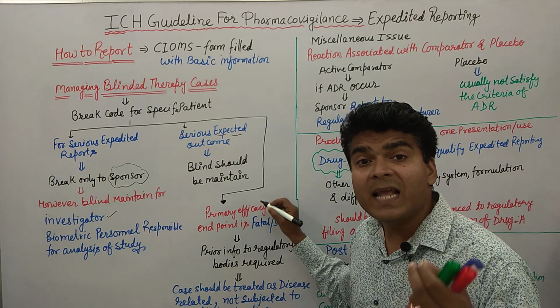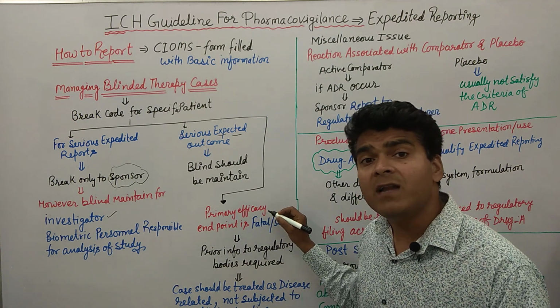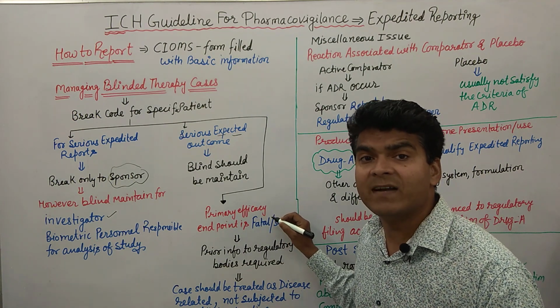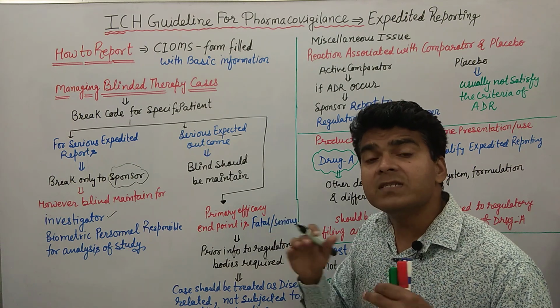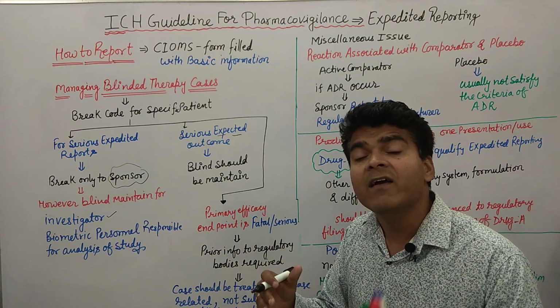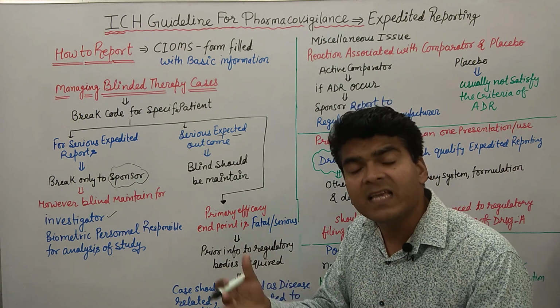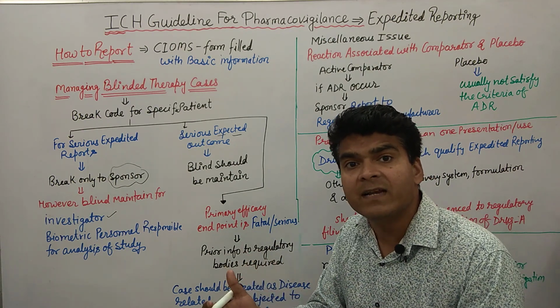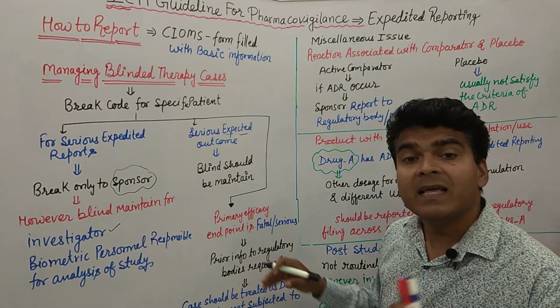If the primary end point of the study is fatal or serious adverse event, meaning the end point of our study which we want to check is a fatal and life-threatening event and serious unexpected event. If it is the target, then what to do?